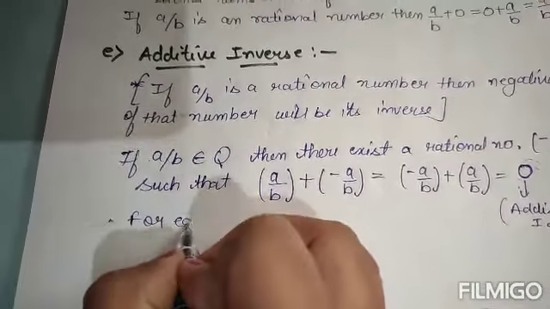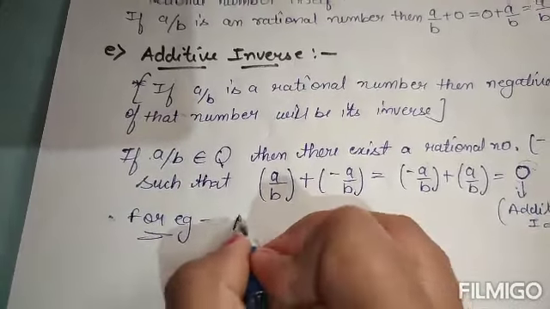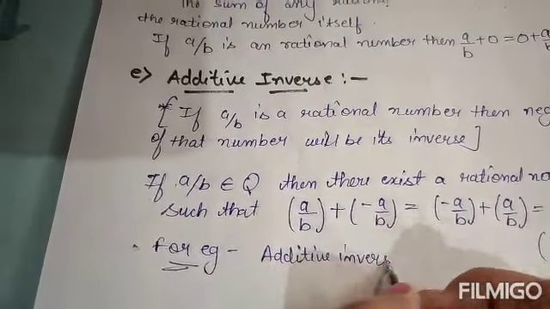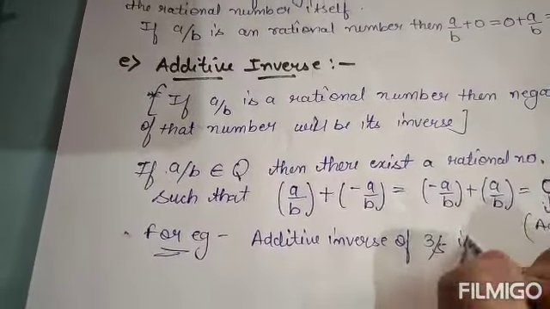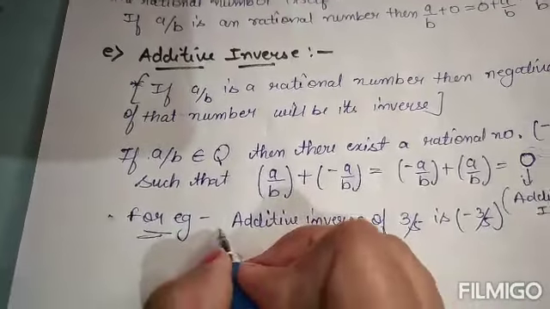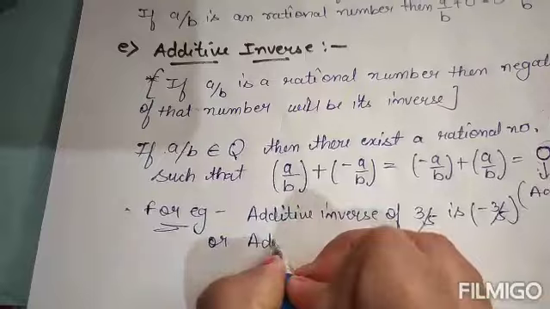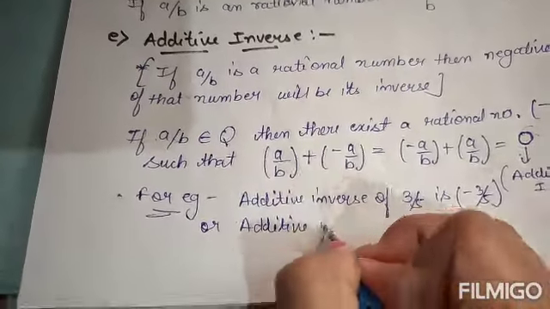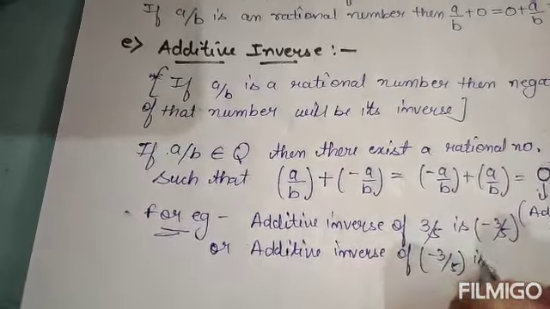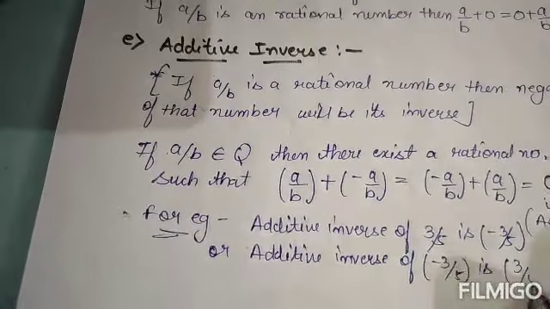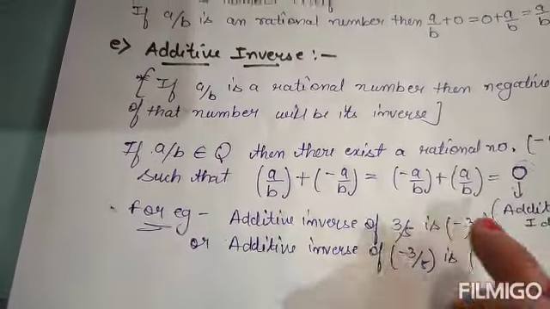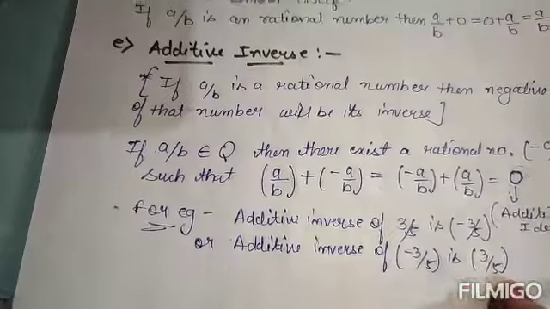For example, if I say the additive inverse of 3 by 5 is minus 3 by 5. Now we all know, right? Or vice versa, the additive inverse of minus 3 by 5 is minus of minus 3 by 5, which is 3 by 5. It's the modulus basically. Now add it, whether it's 3 by 5 plus this or minus 3 by 5 plus this.